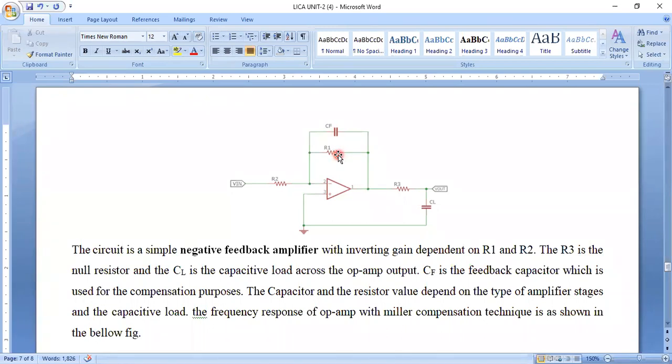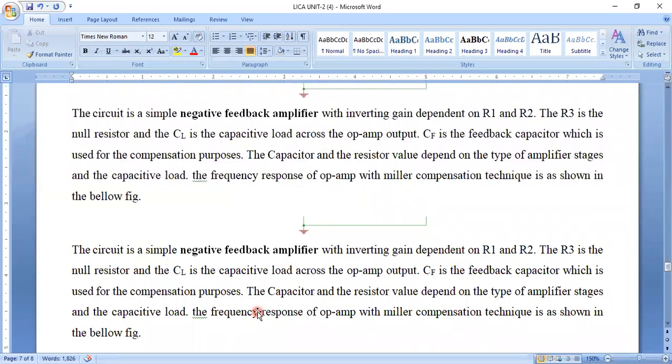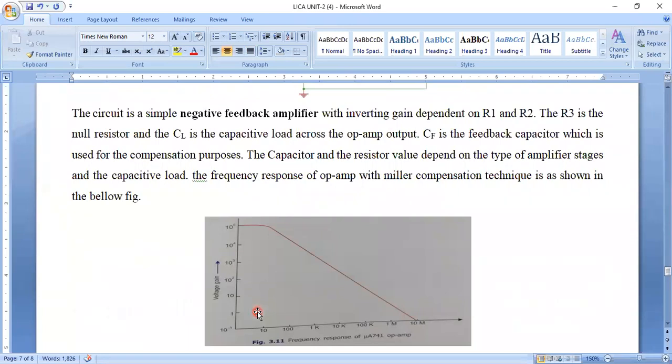That means here we are connecting the feedback. We are compensating the frequency response by connecting a feedback capacitor in parallel to the feedback, such that the gain value of the amplifier won't be disturbed, but the frequency response is compensated with respect to the operation of CF. Okay, the value will depend upon the type of amplification stage. That means the value of CF depends upon the stages, or the number of stages, the amplification process is going through.